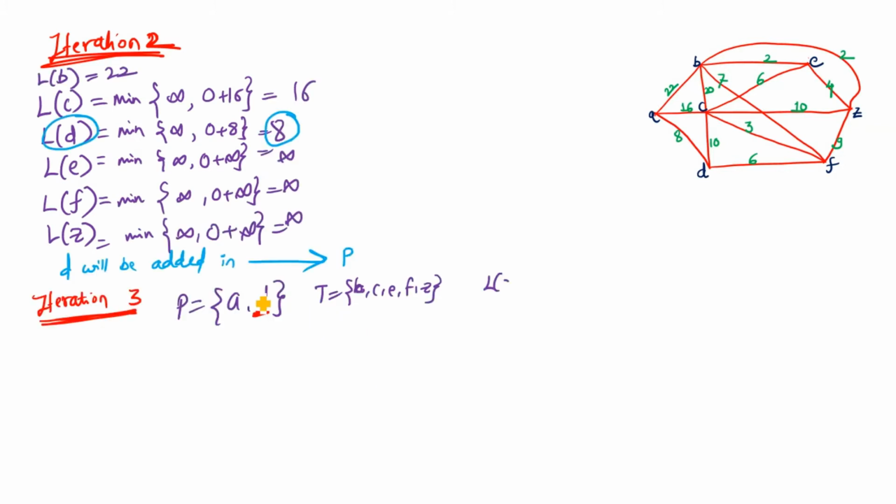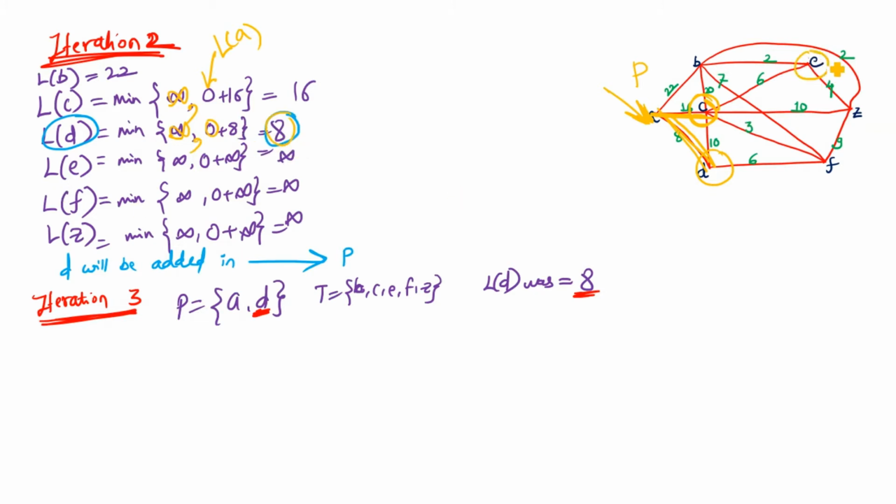In the same way, if you calculate the length of all other vertices, the length of C will be the length of C in the previous iteration, which was infinity, comma, the length of A. A was recently added to the path. The length of A was 0, and from A to C, is there any edge? Its length is 16. For D, the formula will be the length of D in the previous iteration, that was infinity, comma, the length of A, that was 0, plus the edge length from A to D, which is 8. So this will be calculated as 8.